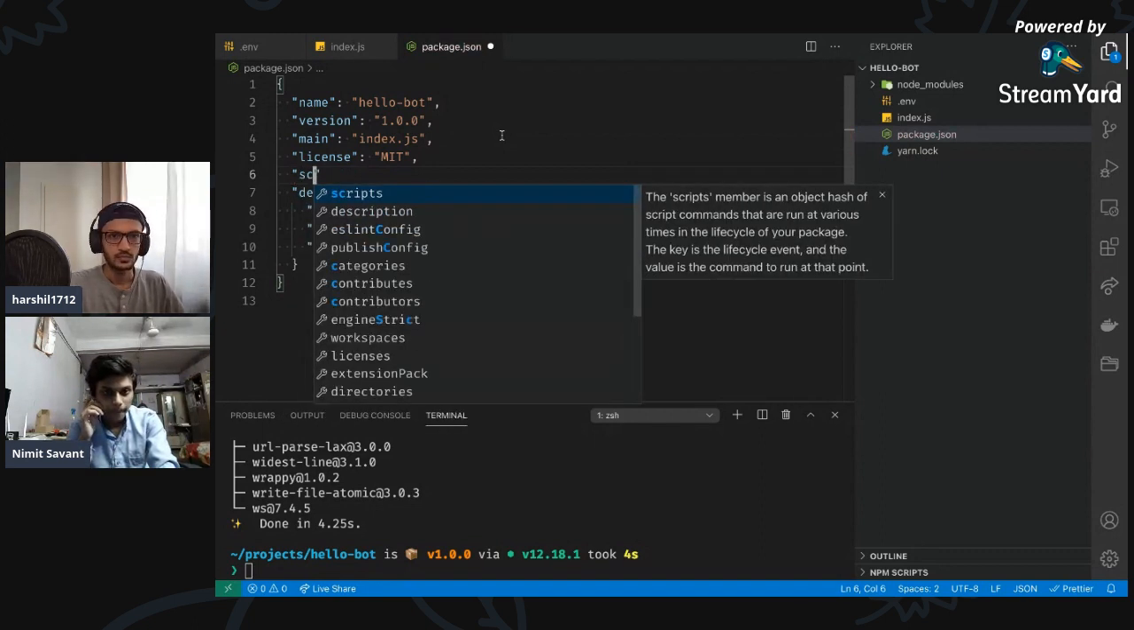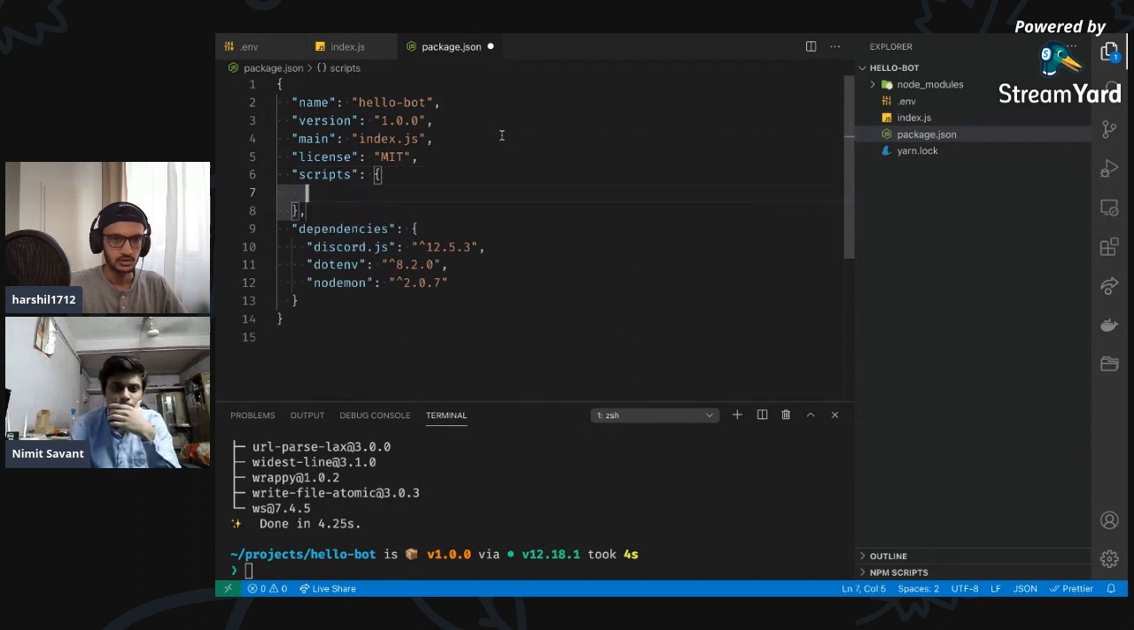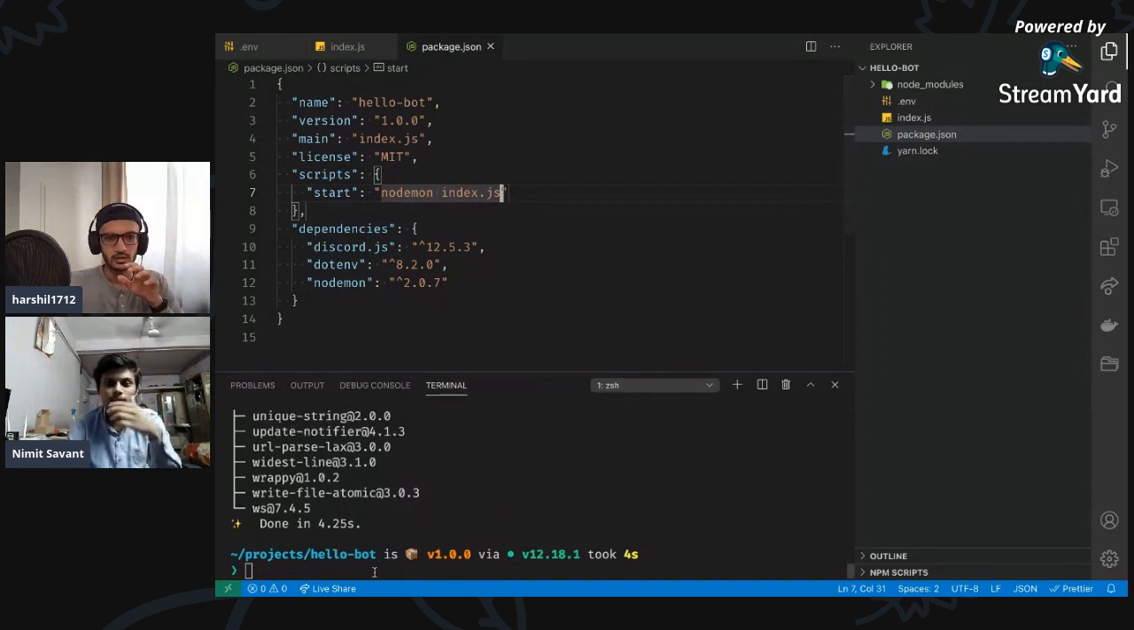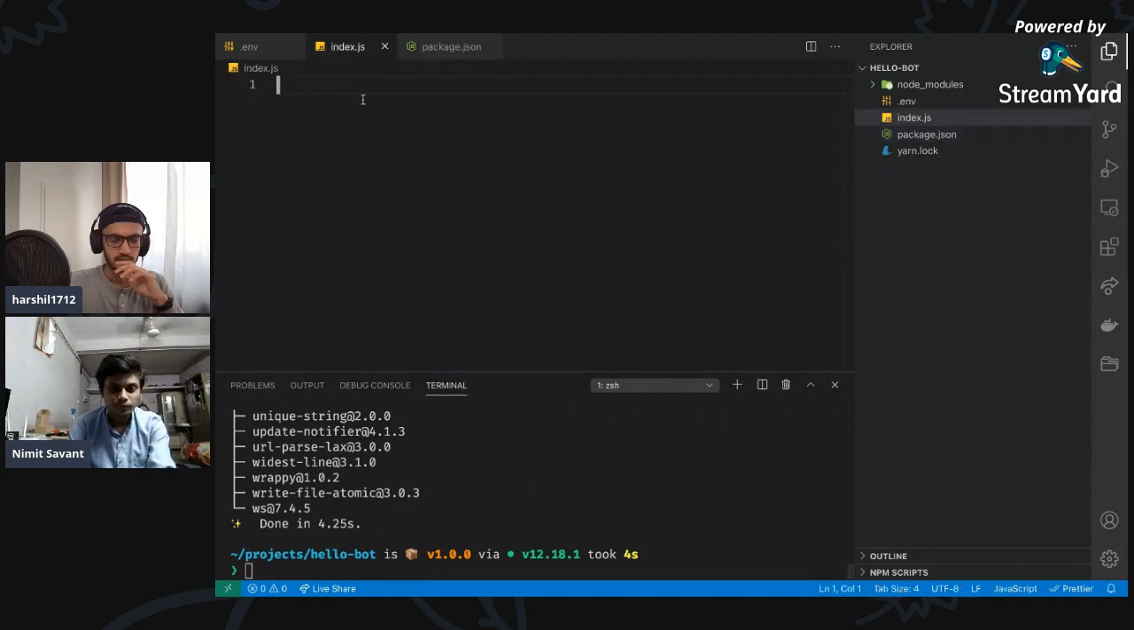So in scripts, this is going to be a start command, which would be nodemon index.js. Awesome. Cool. So let's test out if our setup is working or not, because sometimes I make silly mistakes.